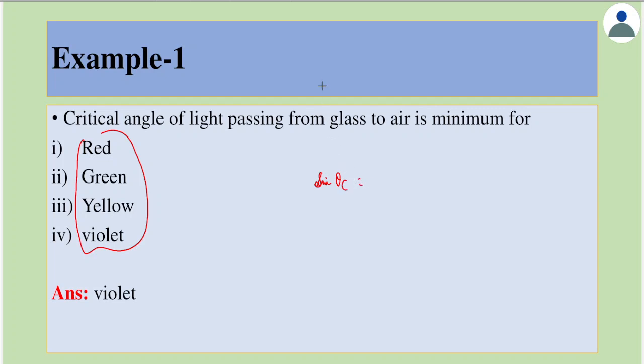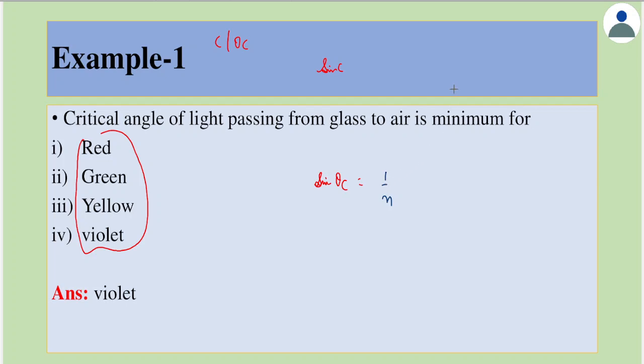Some books will call it sin c also. So whether it is c or theta c, it indicates the critical angle. So sin theta c is equal to 1 by n, because here there's only one medium.